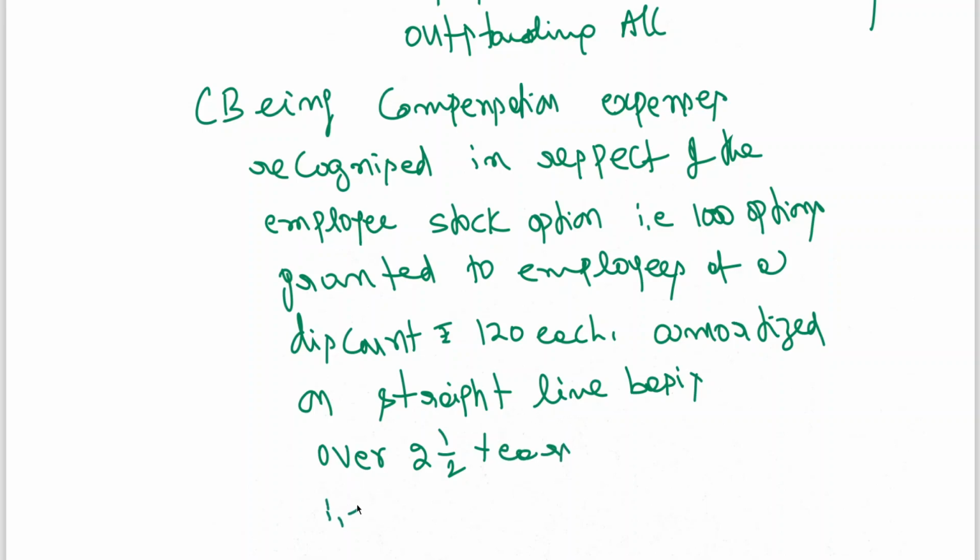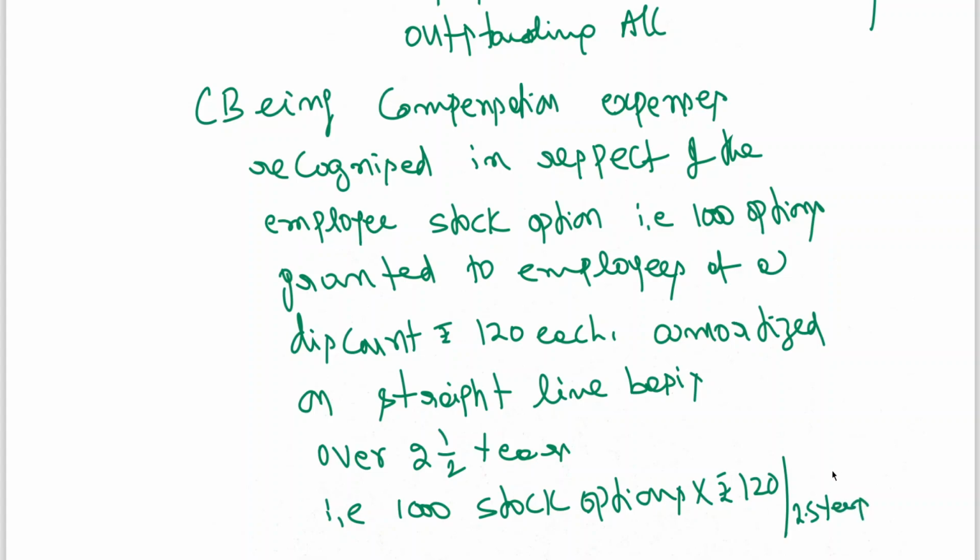That is 1,000 stock options into rupees 120 by 2.5 years. Okay,